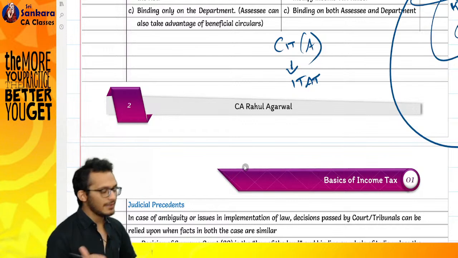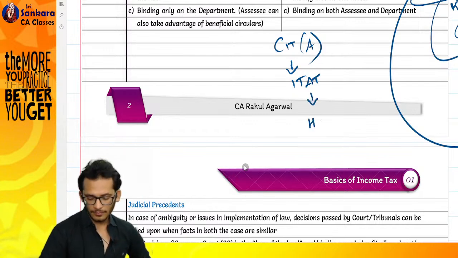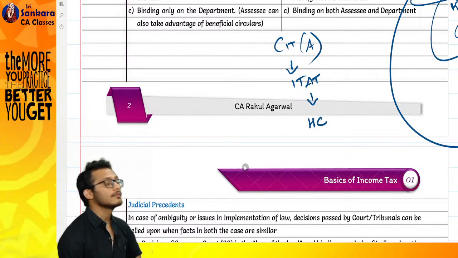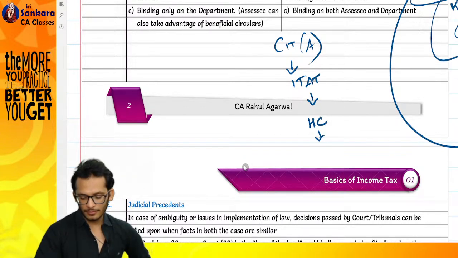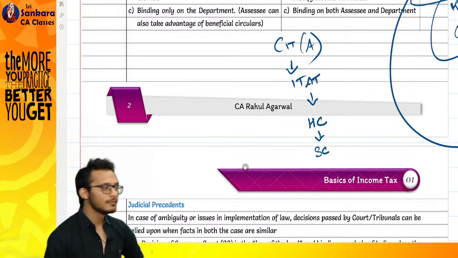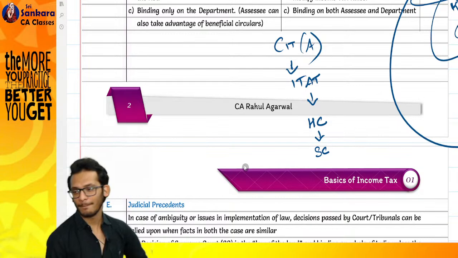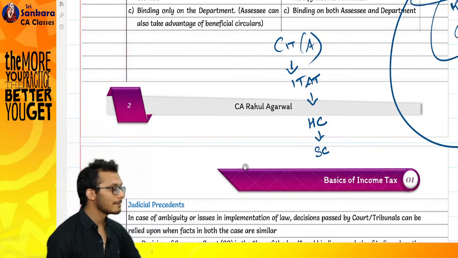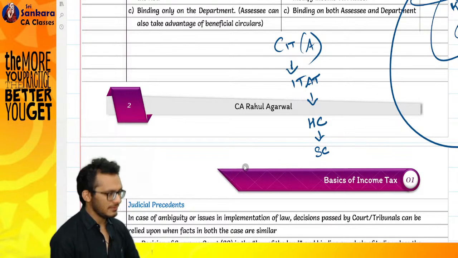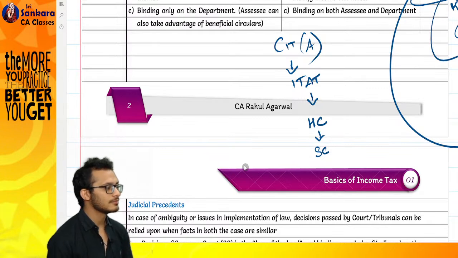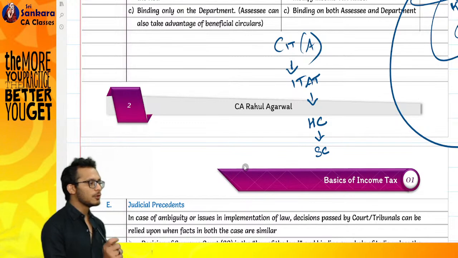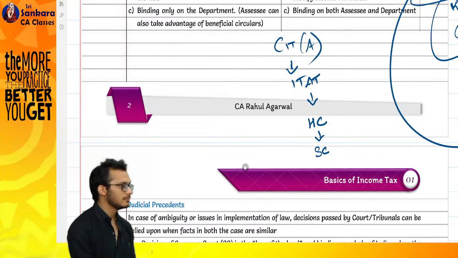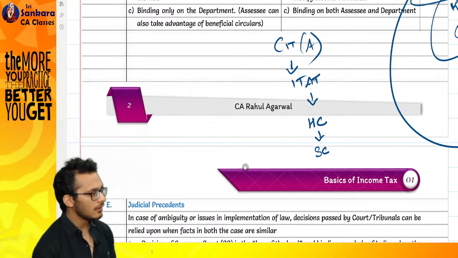If we are not happy with ITAT, the next forum you will go to is the High Court. Not happy with the High Court, you go to the Supreme Court. You can seek a review with the Supreme Court again, but that's all. Whatever the Supreme Court passes is called the law of the land.